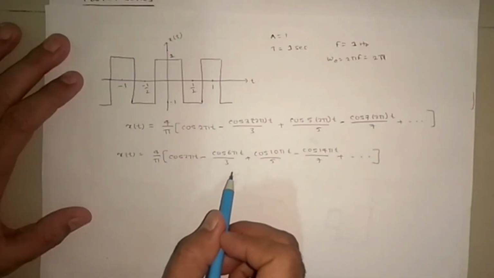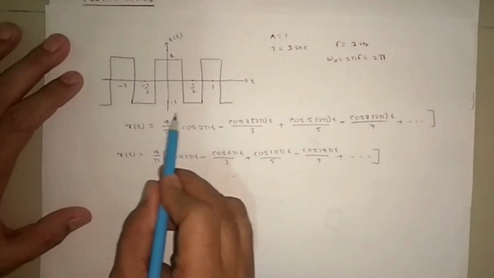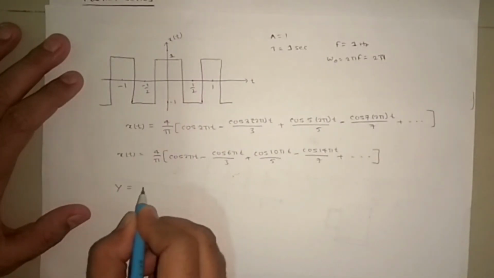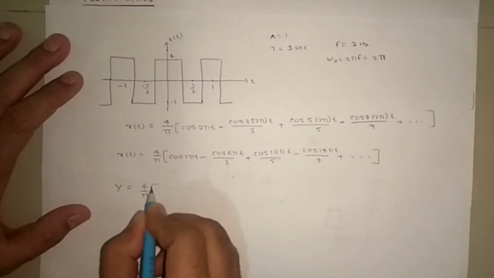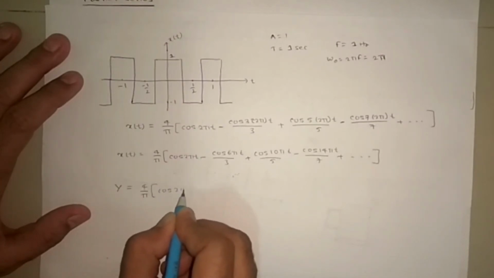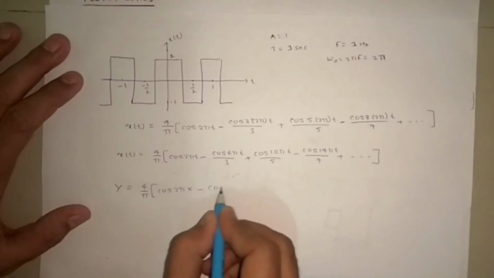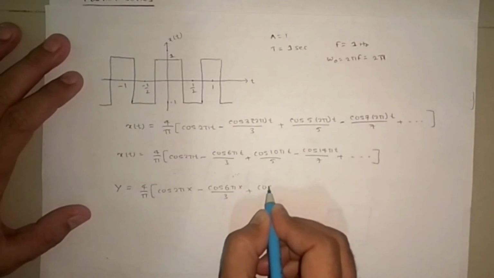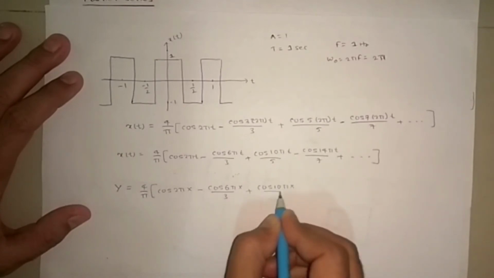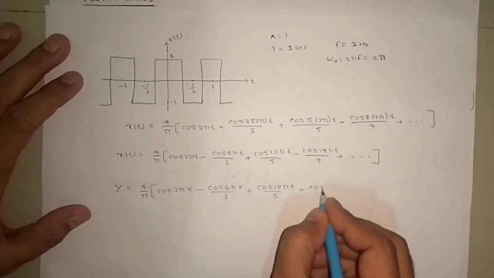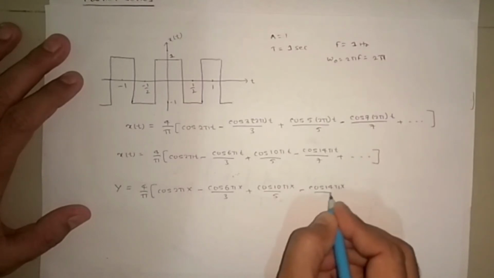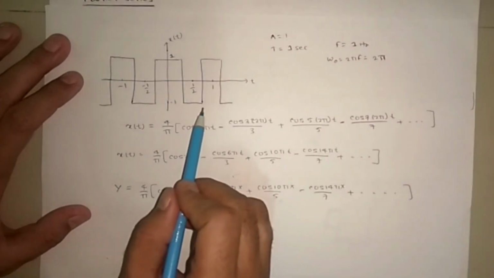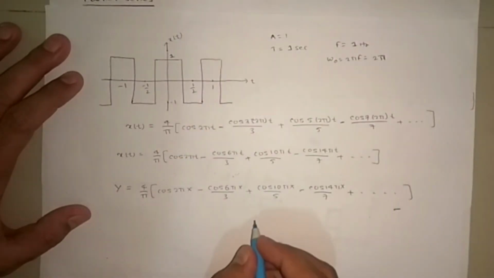In Desmos, if you type this equation, you will get this waveform. I type y equals 4 by pi cos 2 pi x minus cos 6 pi x by 3 plus cos 10 pi x by 5 minus cos 14 pi x by 7 plus and so on. The more terms you add, the more accurate the signal you will get. Let us see in Desmos.